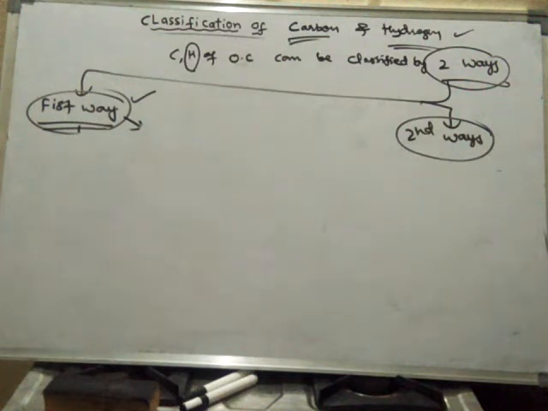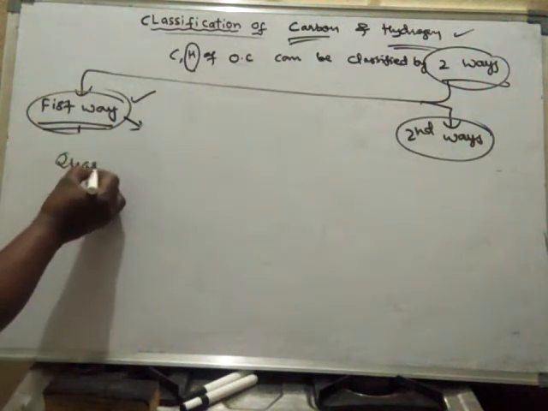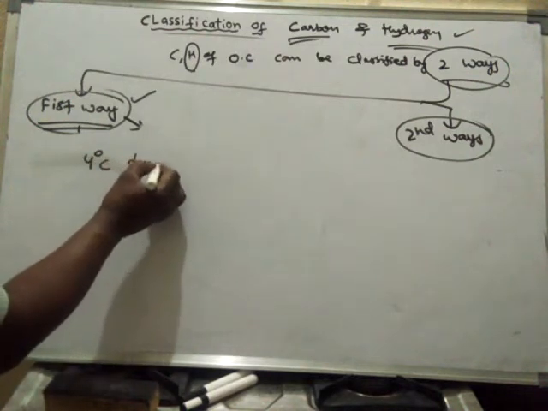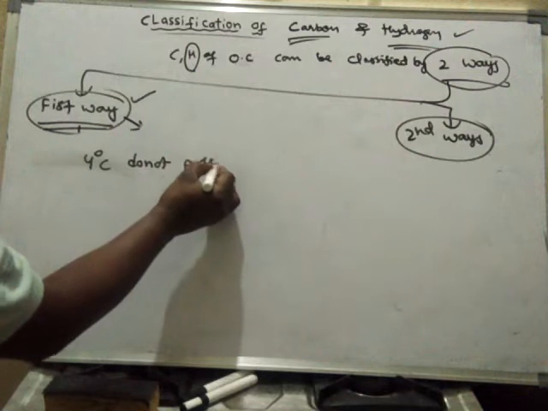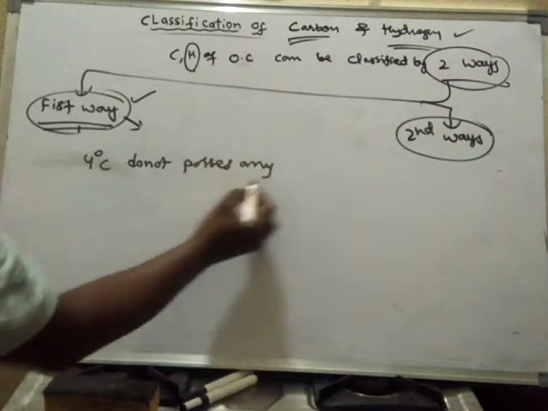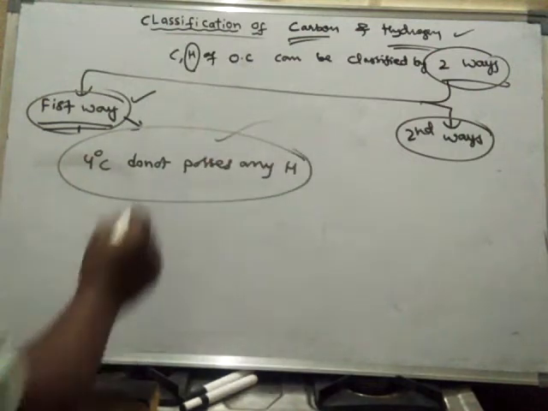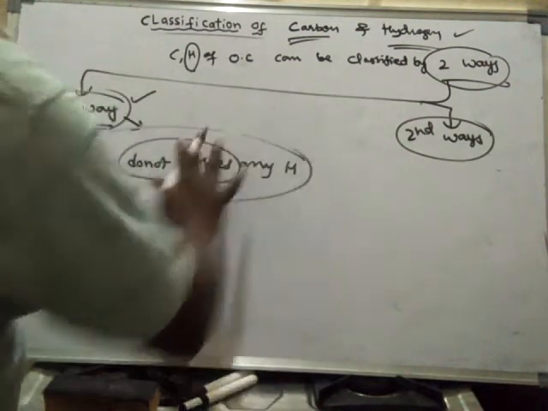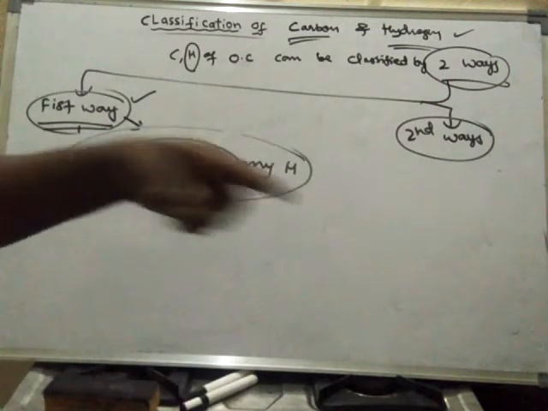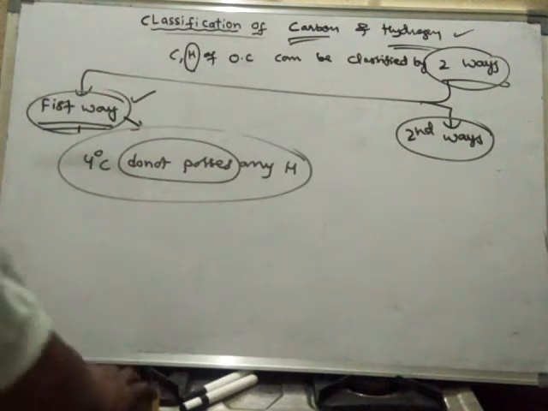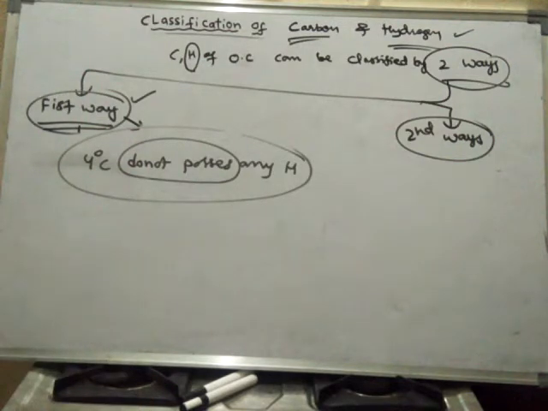That is important. Quaternary carbon does not possess any hydrogen. Quaternary carbon is connected to 4 other carbon atoms directly. So that is the first way of classification.